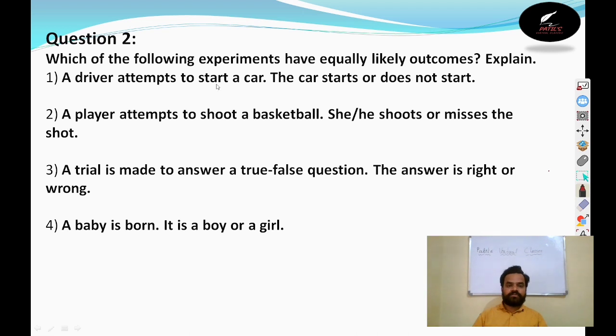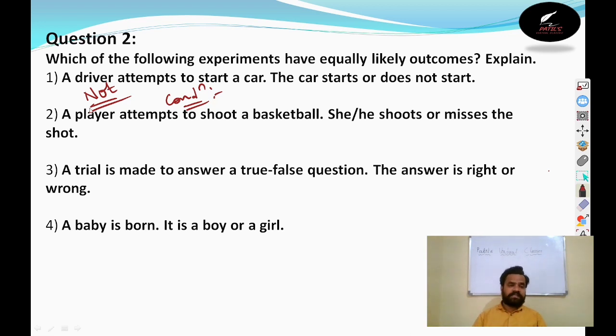A driver attempts to start a car. The car starts or does not start. See, a driver is trying to start the car. We don't know whether the car starts or not. Is this an equally likely event or not? I'll tell you this is not. This is not an equally likely event because the driver may be a good driver, but it depends on the condition of the car. The car may be good or may not be good. If something is depending on that particular concept, we can't say it is an equally likely event.